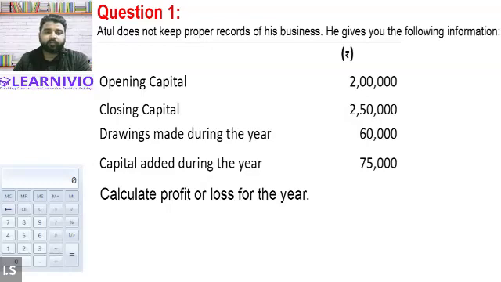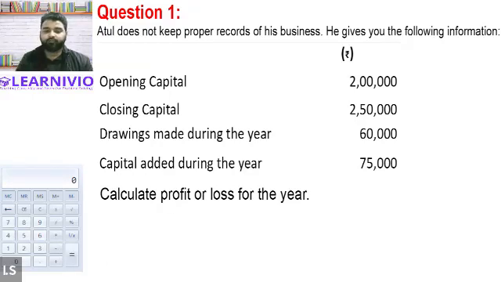He has the information regarding the amount that he has invested in the business at the beginning of the year. He has the information about the closing capital. And he is aware of the amount that he has withdrawn from the business and the values that he has added into the business. By considering all these values, we need to calculate whether Atul has generated profit or loss during the period of 1 year.